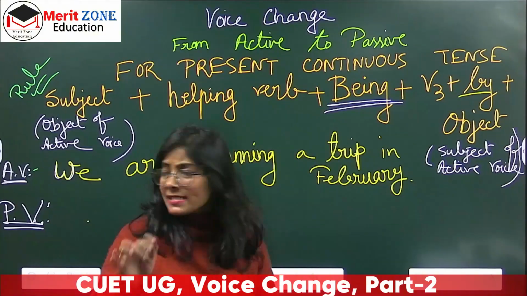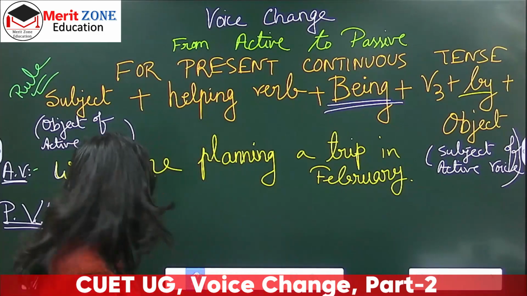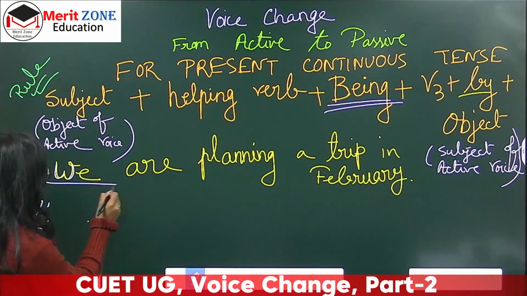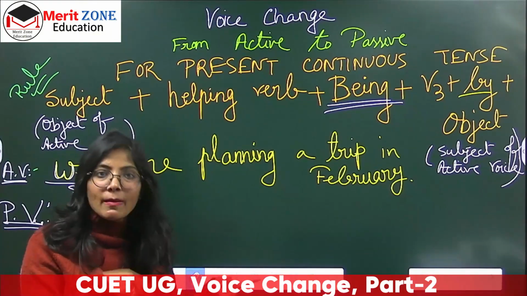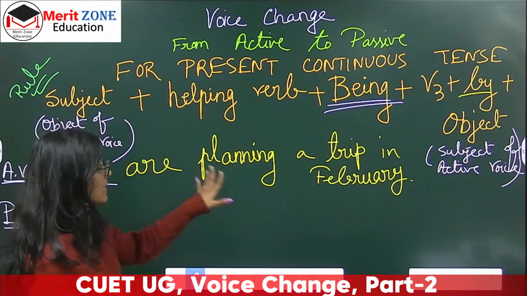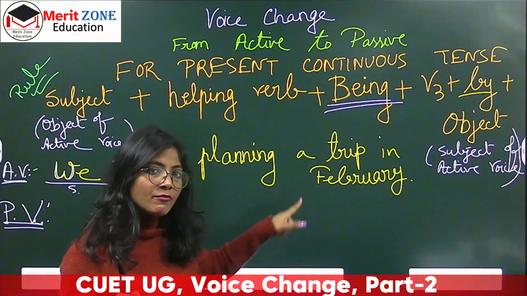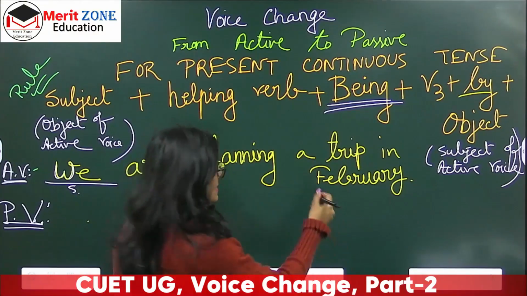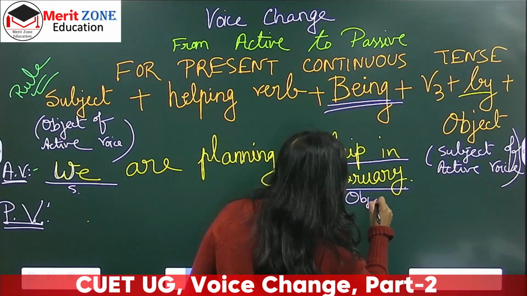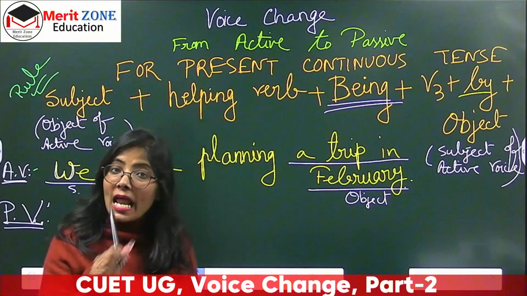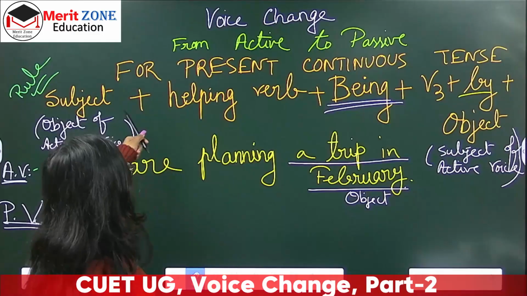Now, this is a sentence in active voice. As you can see, I have written it in its active voice place. So where is the subject? Let's find out. The subject here is we. Am I right? And it is continuous tense, so again I have to use helping verb and main verb both. So helping verb is are, as you can see. Main verb is planning. This is the main verb, action word. Okay. Now object mein we have got a trip in February. So this entire thing is object. Now we have to change this sentence into passive voice, right, using this rule.